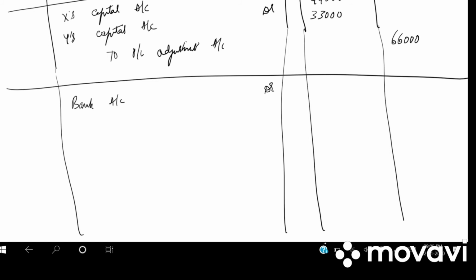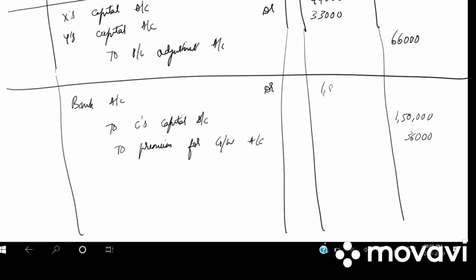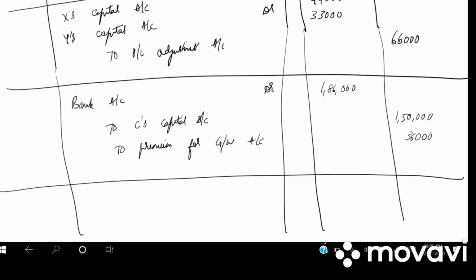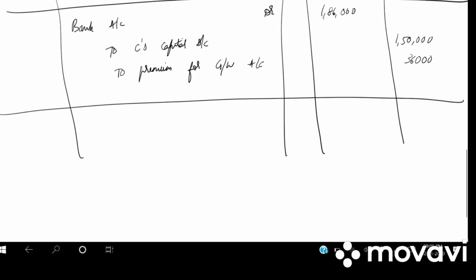Then we have bringing capital and goodwill. Bank account debited to Z's capital account, to premium for goodwill account. 1,50,000 is the capital, 36,000 is goodwill, 1,86,000 will be bank account. Write down the narration: amount introduced by Z for capital and premium for goodwill.